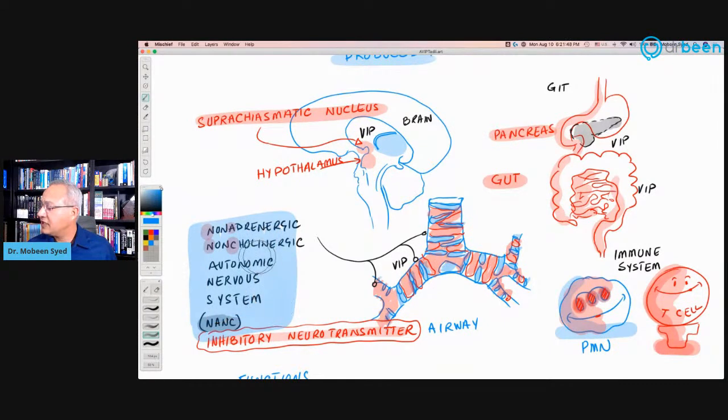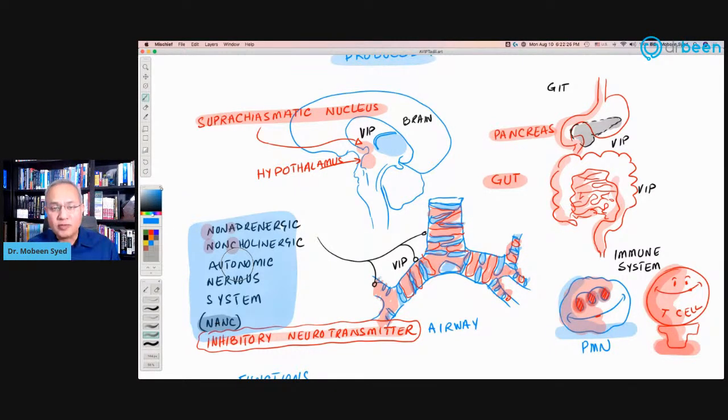VIP is released in our lungs as well. And when it is secreted in the lung, it is secreted by the autonomic nervous system. Our autonomic nervous system is the nervous system that automatically controls our viscera and our functions without our desire. For example, heart rate goes up or down, or the GIT moves fast or slow. All of those things are automatically controlled. Breathing rate is automatically controlled. Blood pressure is automatically controlled. So the nervous system that is controlling them is called the autonomic nervous system.